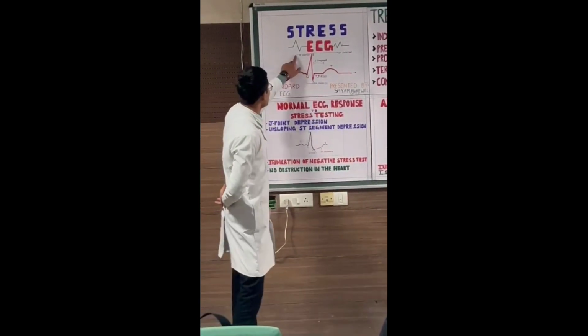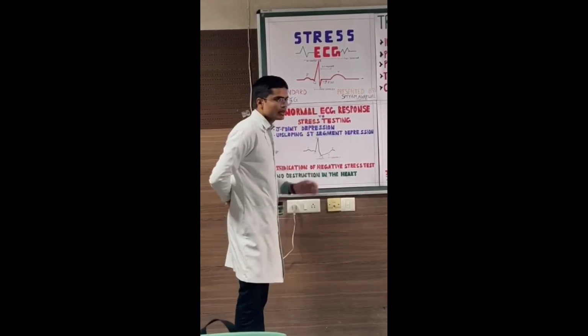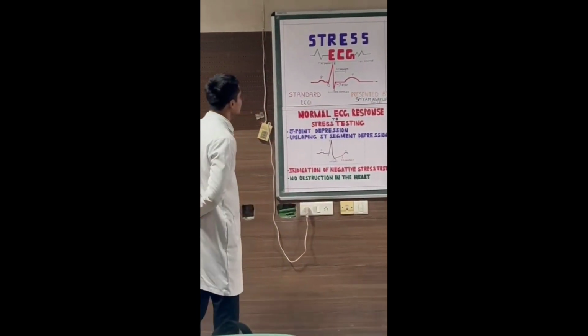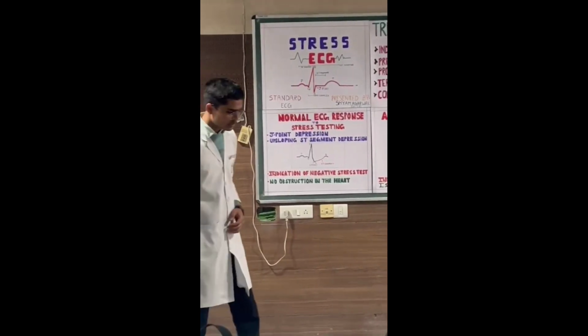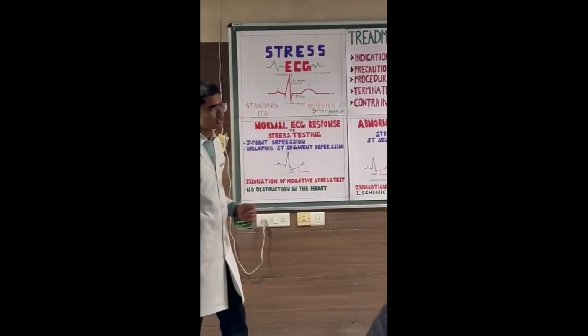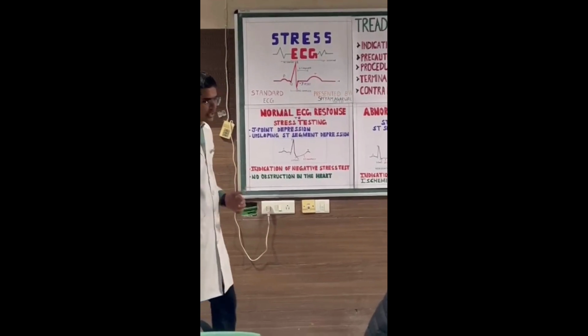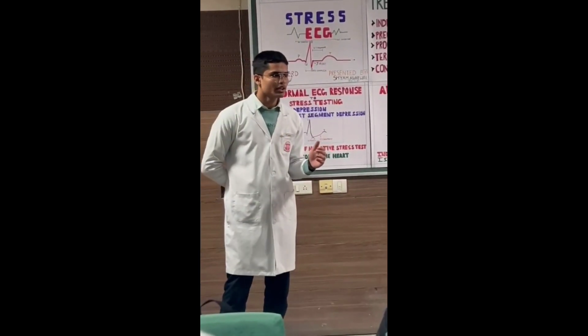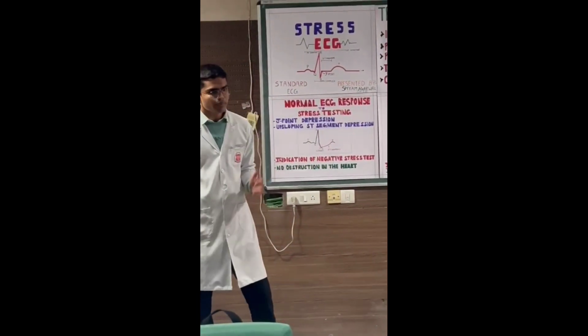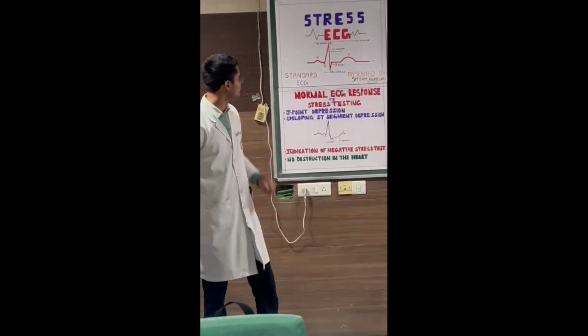Then we have intervals. First we have the PR interval, which is the interval between the onset of the P wave and the onset of the R wave. The duration of the PR interval is 0.18 seconds, and the significance of this interval is that it signifies the time duration of conduction of impulse from the SA node to the ventricles through the AV node.